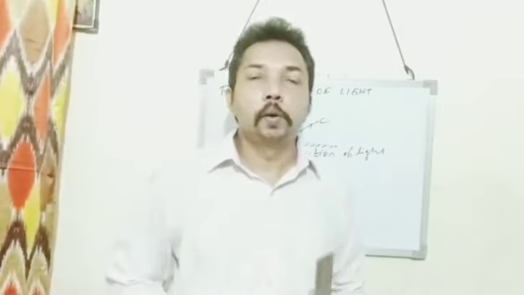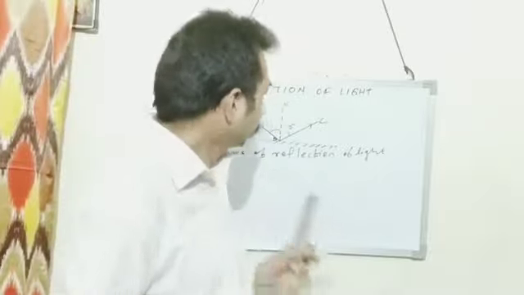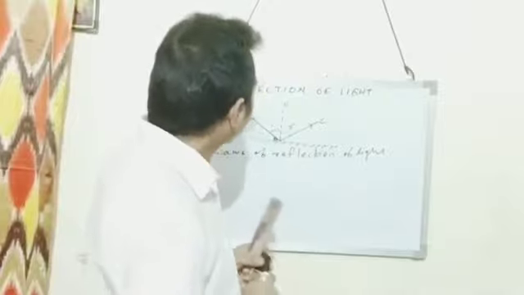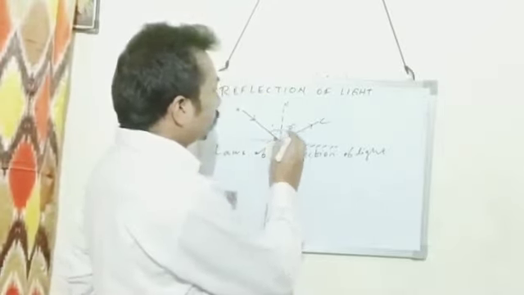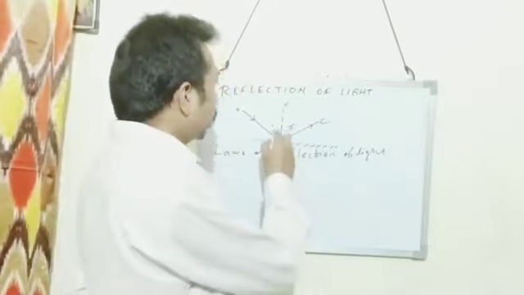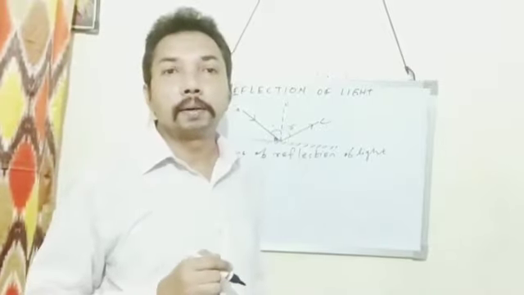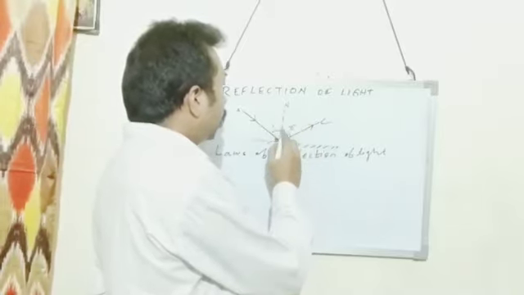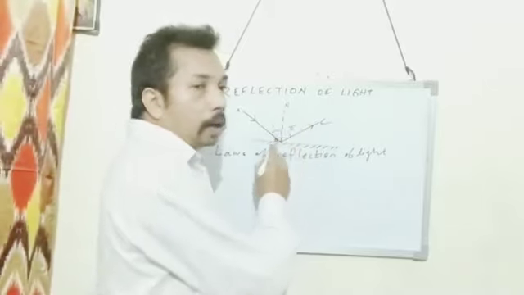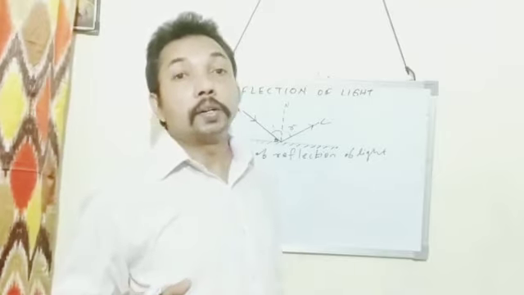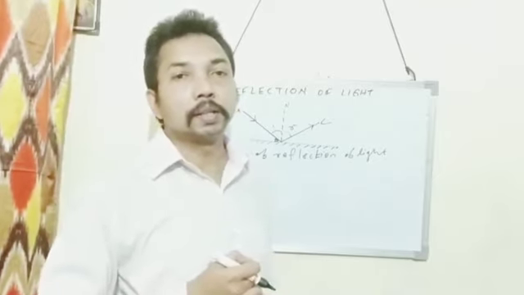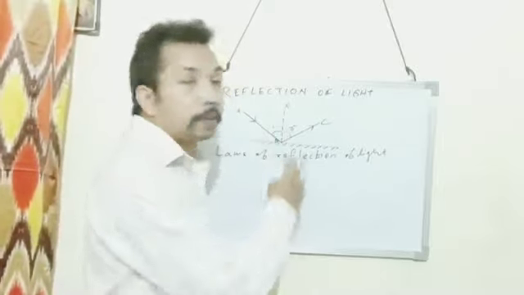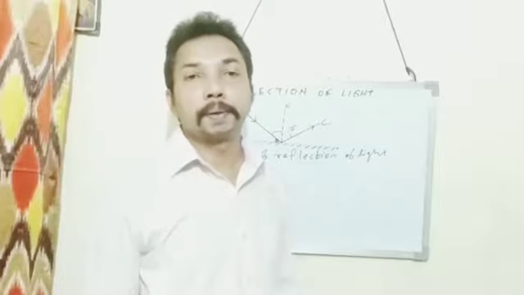Next one is laws of reflection of light. This is a very important topic. The angle of incidence is equal to the angle of reflection. Then the incident ray, reflected ray, and normal, all at the point of incidence, lie on the same plane. So these are the two laws of reflection of light.